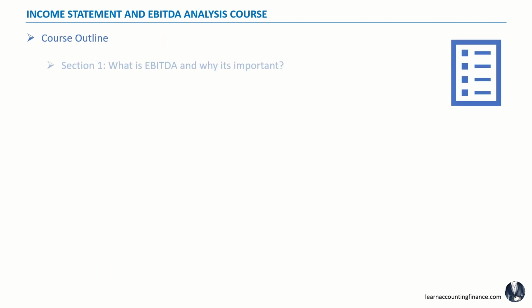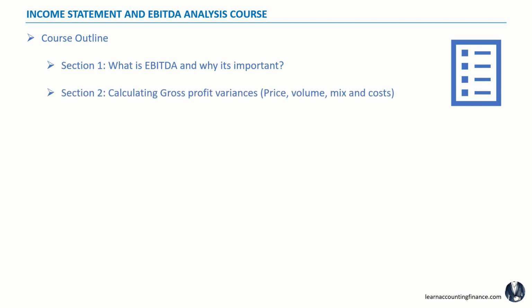Here is the course outline. The first section is a brief discussion on what is EBITDA and why it is important. Second section, we get right into calculating gross profit variances. The gross profit variances cannot be performed without price, volume, mix, and costs. And I know many individuals struggle with this. In this section, I explain clearly how to make those calculations.